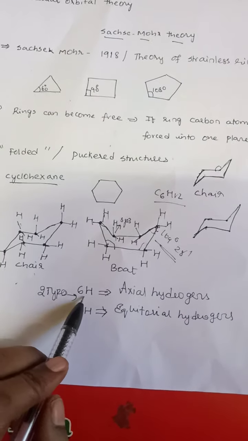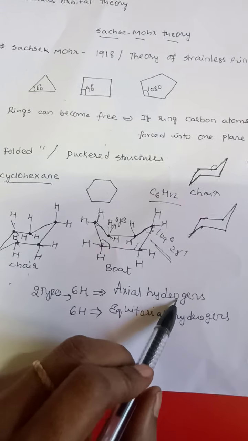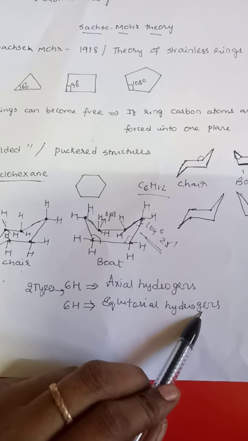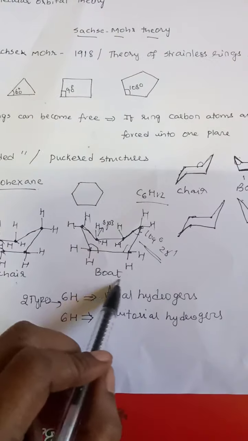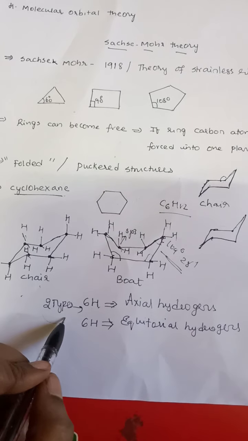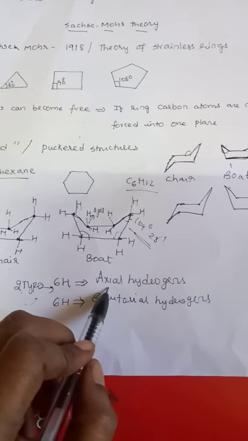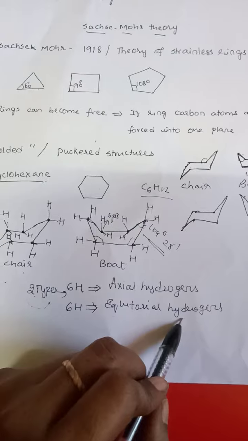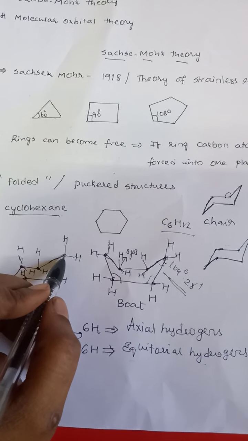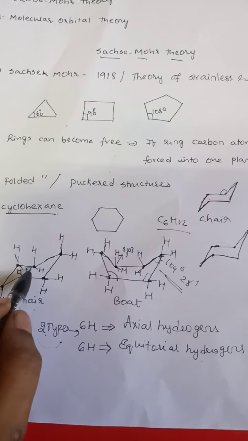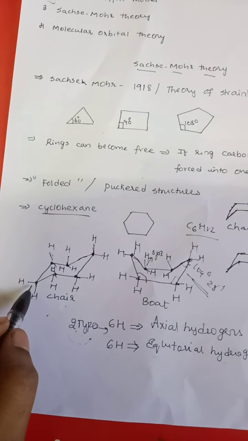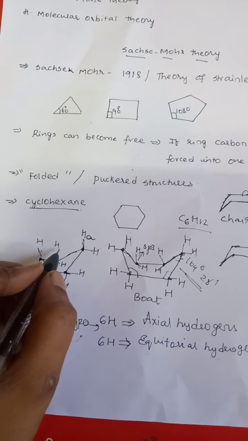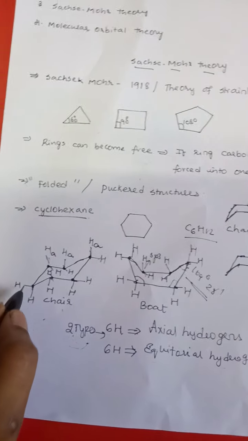It is observed that out of the 12 hydrogens of the chair form or the 12 hydrogens of the boat form, 6 hydrogens are equivalent to each other, which are named axial hydrogens, and 6 hydrogens are equivalent to each other, which are said to be equatorial hydrogens. So in either the chair or boat form of cyclohexane, there are 2 different types of hydrogens, axial and equatorial, right? So what are axial hydrogens? The hydrogens which are projecting perpendicular to the plane of the ring are said to be axial hydrogens, and they are represented as HA. So all these hydrogens are HA.